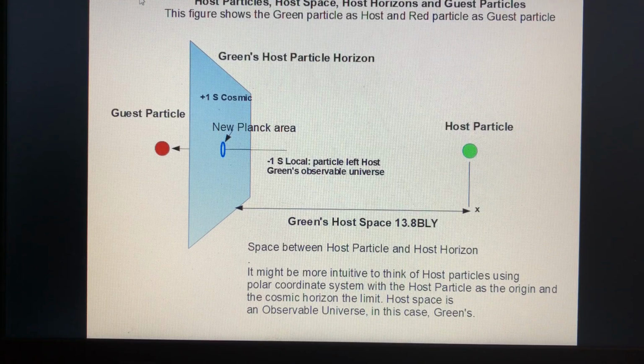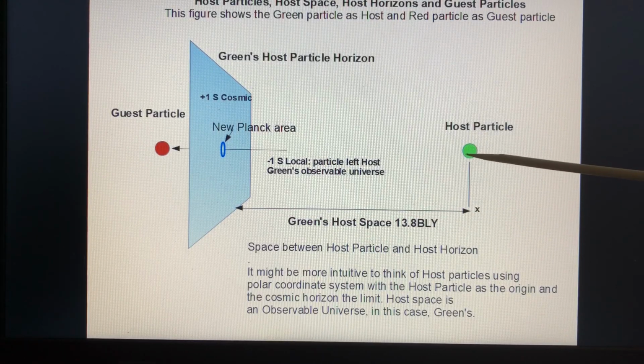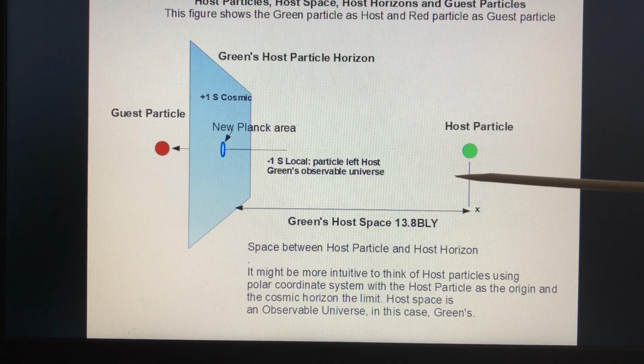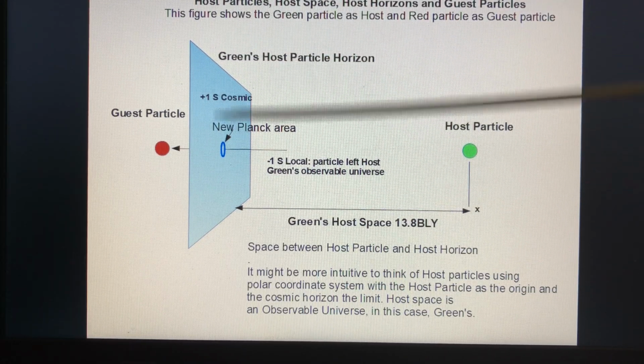So here we have a case of the host particle, host space, host horizon, and guest particles, and we're going to show how these things interact. This is the host space. This is the host particle, and this is the guest particle that crossed. And this is the host particle's cosmic horizon.